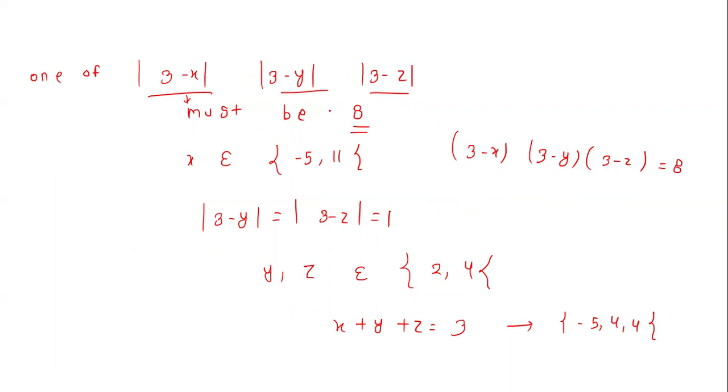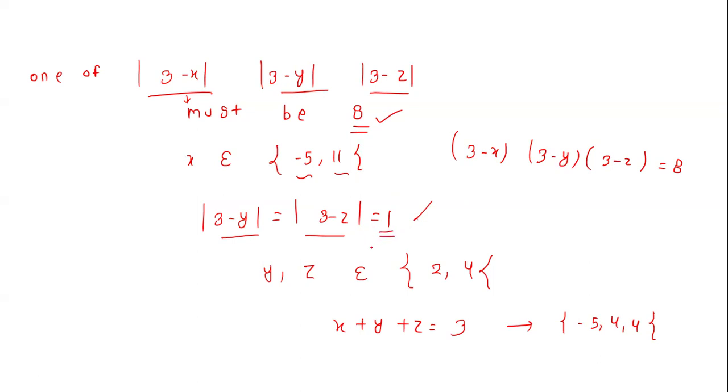What are the different possible values of x? You can see minus 5 and 11. These are the two possibilities of x, so that mod of 3 minus x is equal to 8. The other two numbers are odd, so their modulus must be 1, meaning they can be 1 or minus 1. I take the modulus, and further verify our given condition to get the final solution.